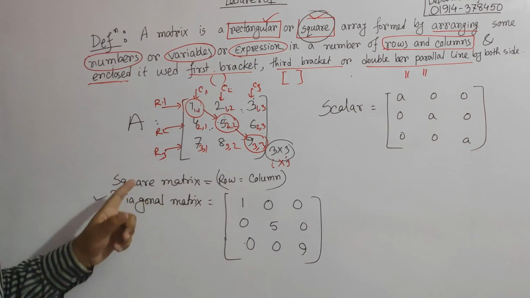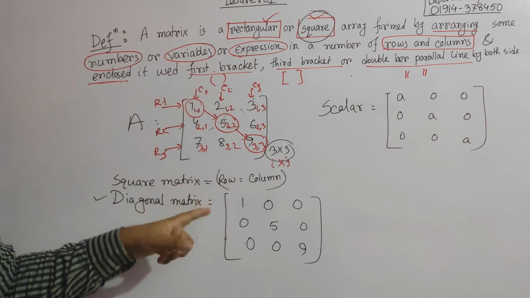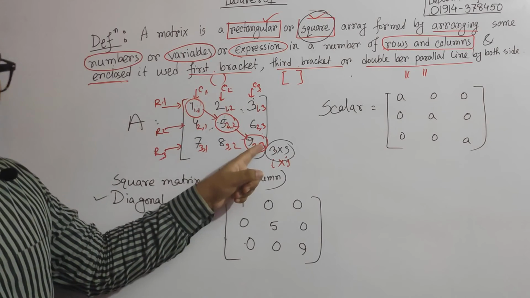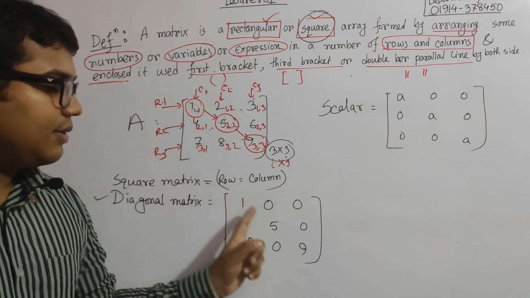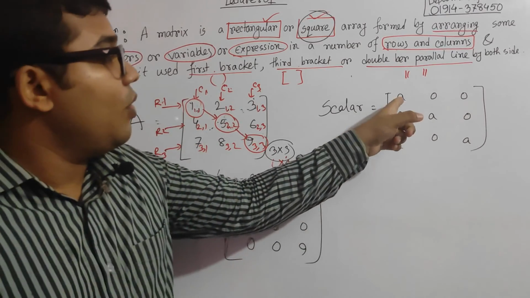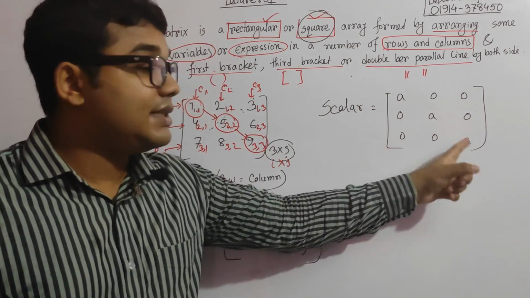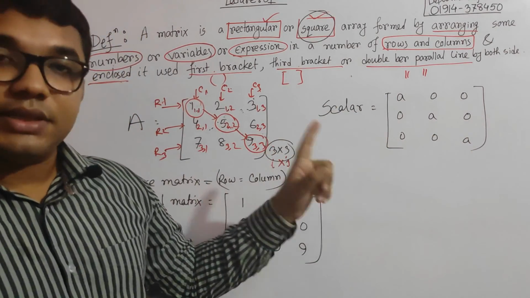So look at the part. First we are talking about the square matrix. On the square matrix, the principal diagonal entries are the diagonal matrix. And in this diagonal matrix, if all the principal entries have the same values, then that is called the scalar matrix.